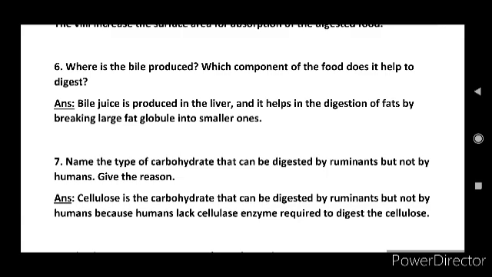This cellulose can be digested by ruminants only, ruminants like cow, buffalo, deer, etc., but not by human beings. Human beings do not have the cellulase enzyme. So this cellulase enzyme is required to digest the cellulose.